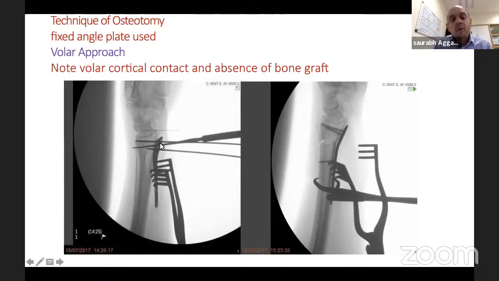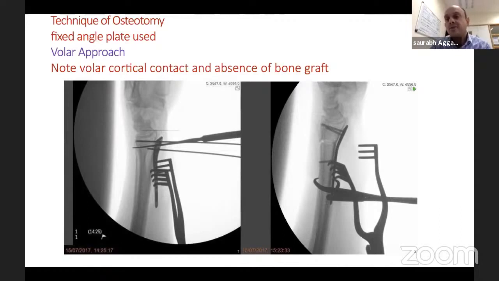Now, the advantage of doing screws first is, once I've done those screws, I take my plate out, then I do my osteotomy parallel to the wire, put the plate back on, put these distal screws, 3 or 4, and then the only way this plate will come down is by opening at the dorsum, by correcting my dorsal malunion. So you get a lot more control if you put your plate and pre-drilled your screw.